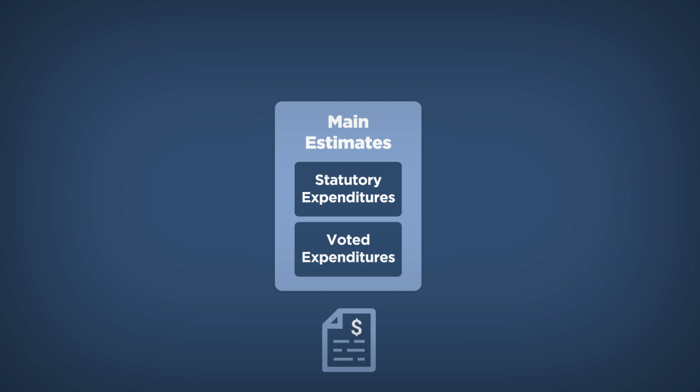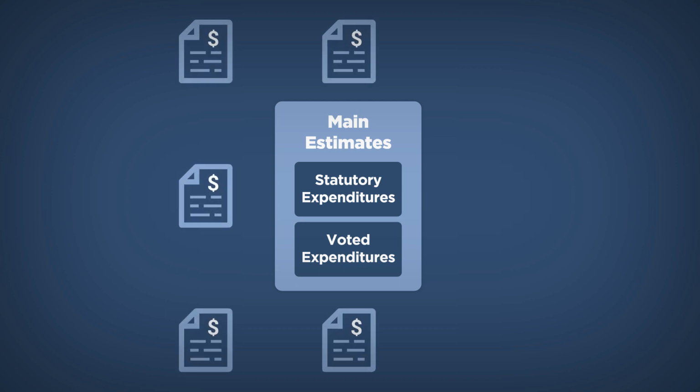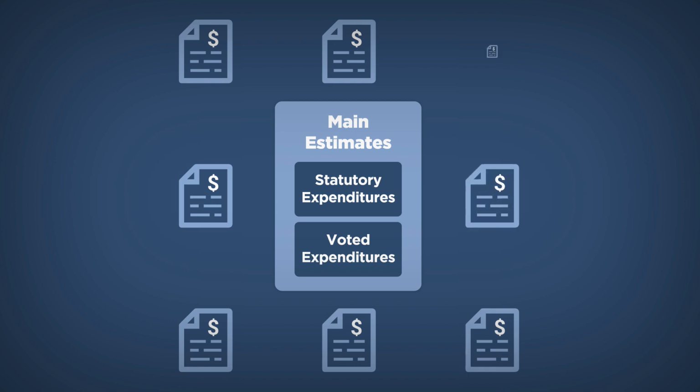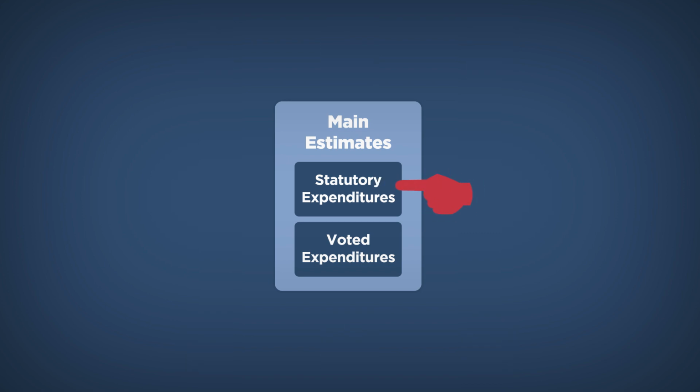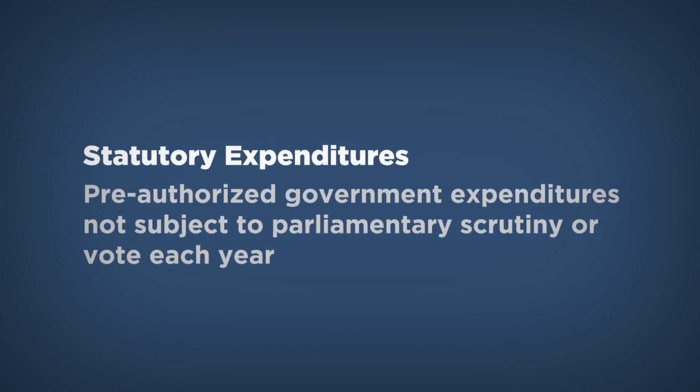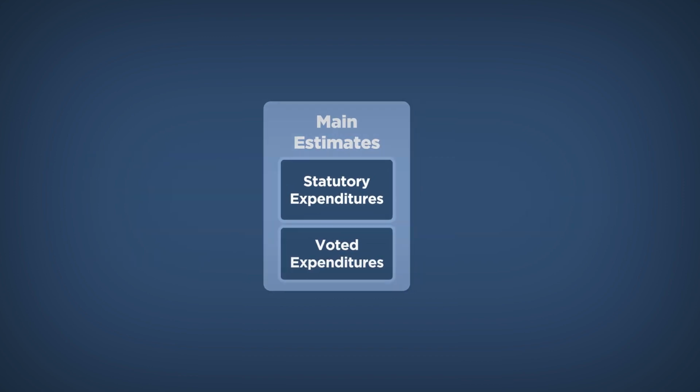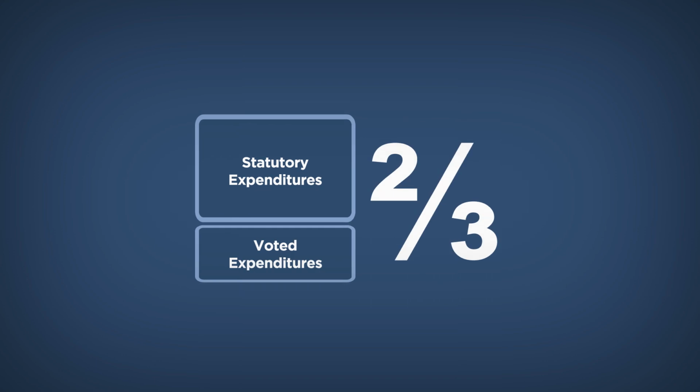The main estimates reflect some of the government's spending announcements in the budget and roll up the detailed annual voted expenditure plans of all government organizations to provide a picture of anticipated spending across government. The main estimates also provide information on statutory expenditures. Statutory expenditures have been authorized in the past by Parliament, so they don't need to be approved again. These amounts account for about 2/3 of the government's spending.